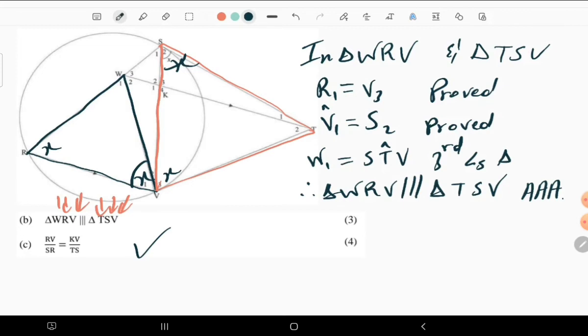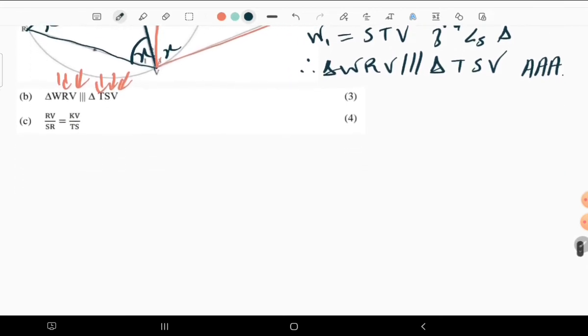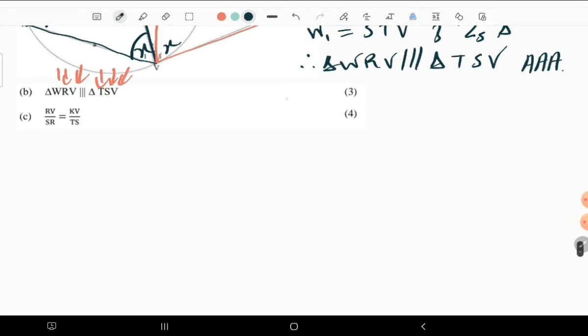The next question says, prove that RV divided by SR is equal to KV divided by TS. First of all, we need to use our corollaries, because now we have this.